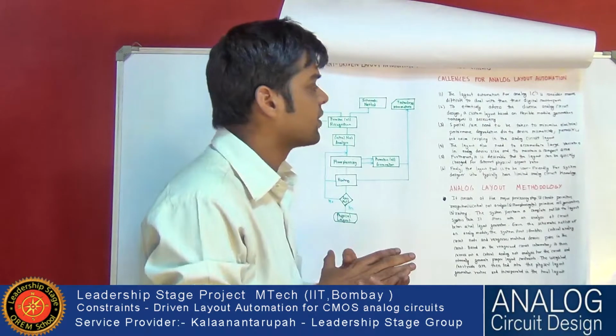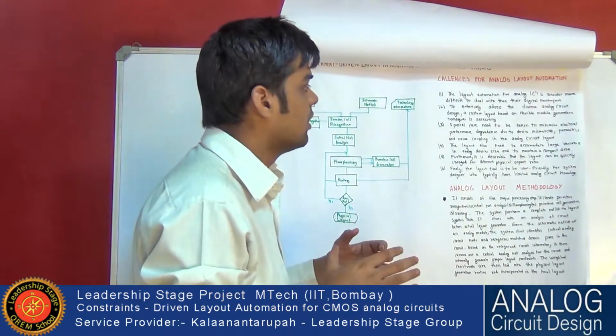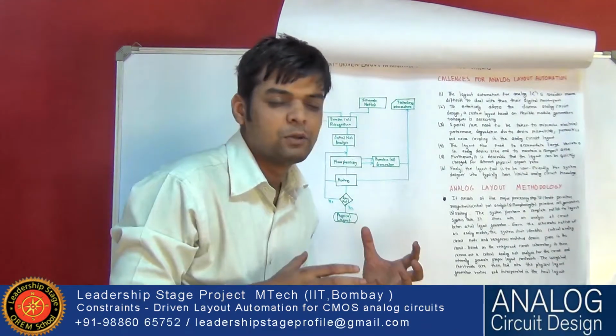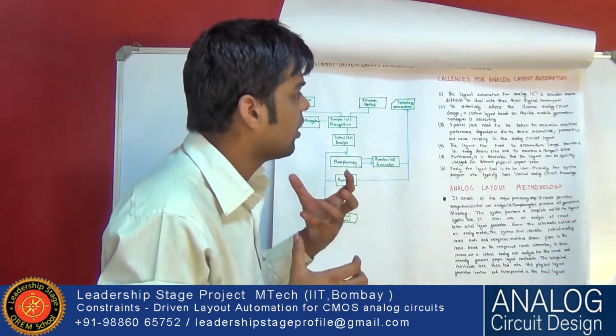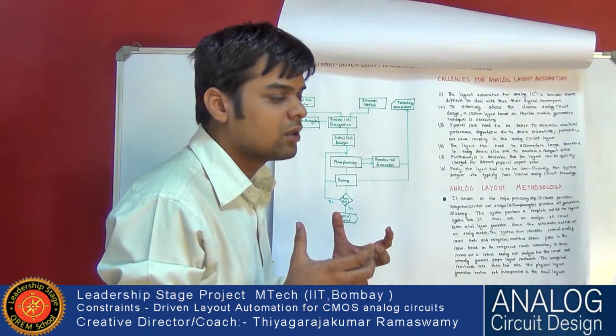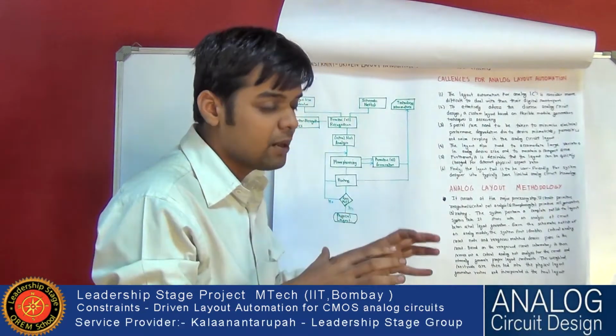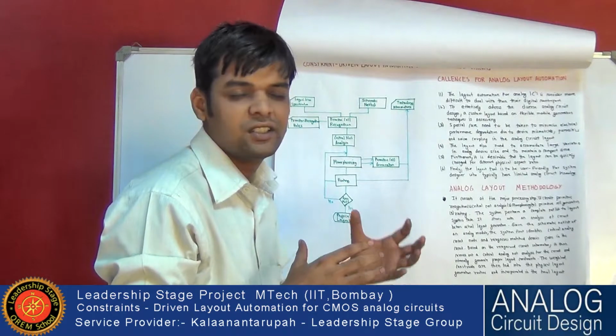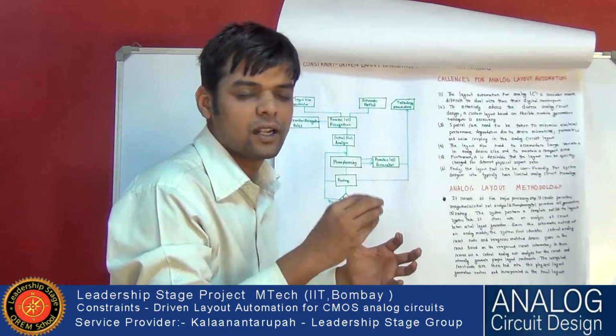Although analog circuits are very diverse, because of this diversity it makes model generation challenging. In digital design there are AND gate, OR gate, XOR gate, NOR gate.